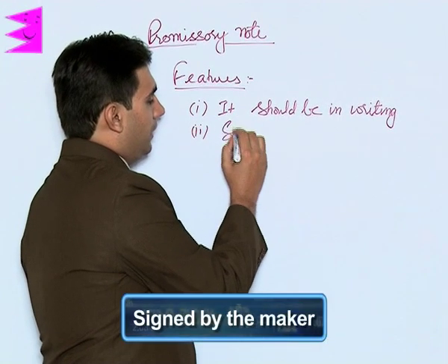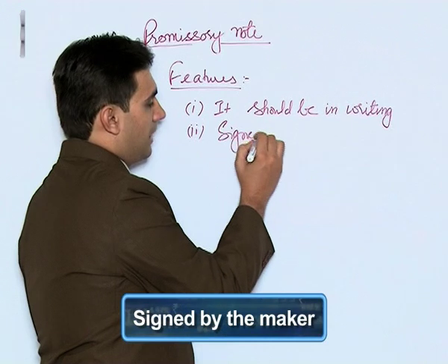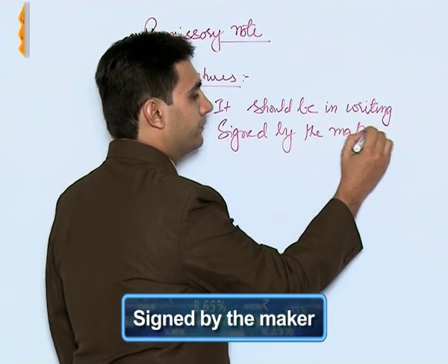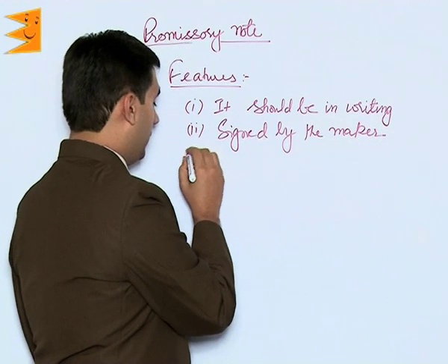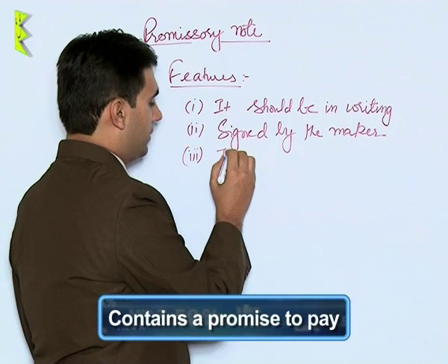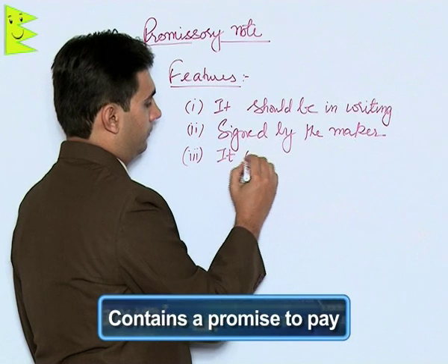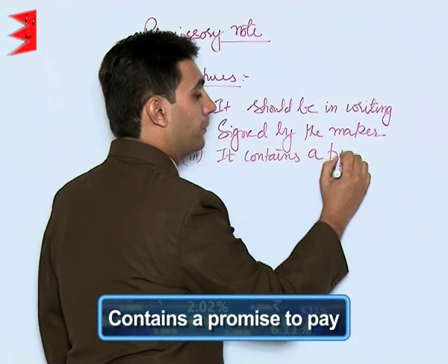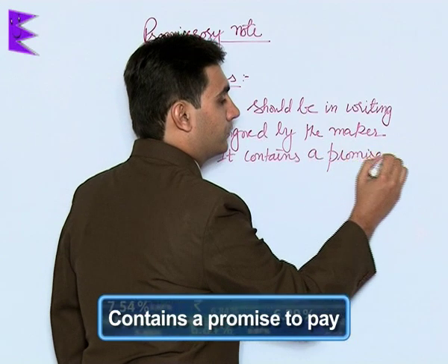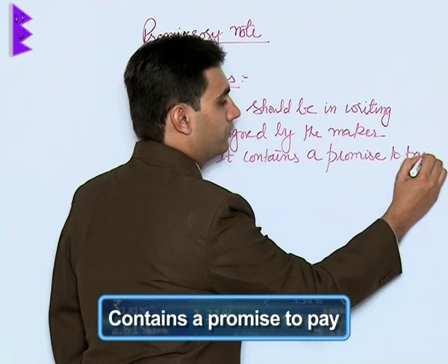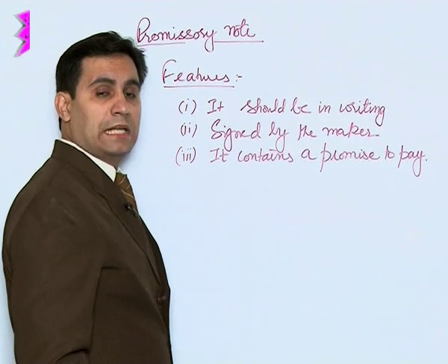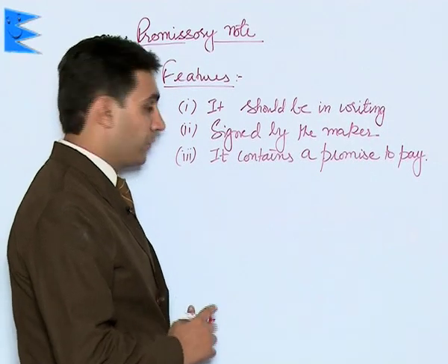Then it must be signed by the maker. Then it contains a promise to pay. That means the maker is promising that he will pay a certain sum of money,